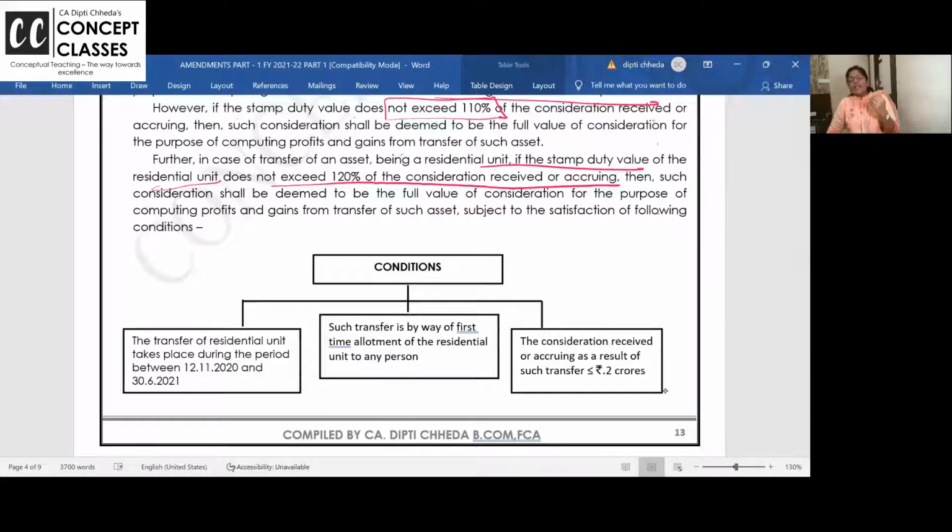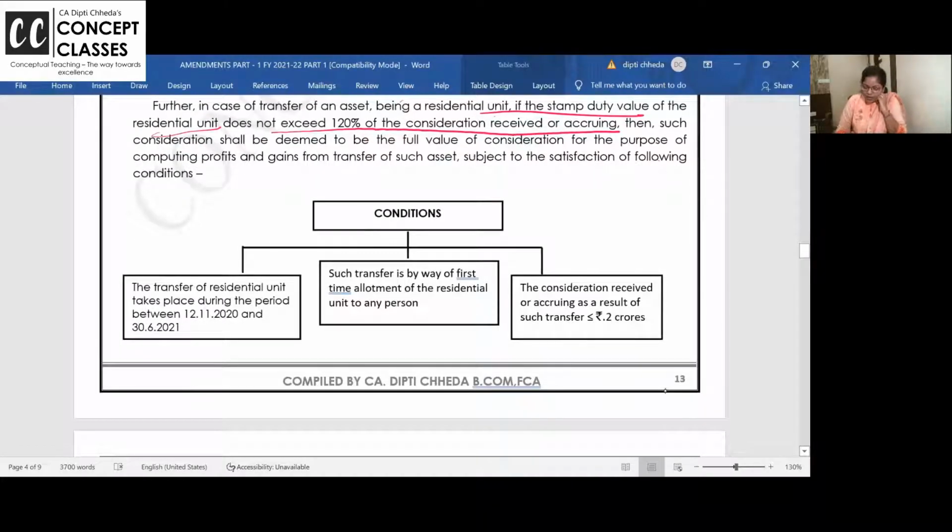So instead of 110%, keep the margin 120% for residential unit which you have sold, provided transfer of residential unit takes place between 12/10/20 and 30 June 21. After, you can say, the pandemic, between first lockdown and second lockdown, 12/11/2020 to 30 June 21.